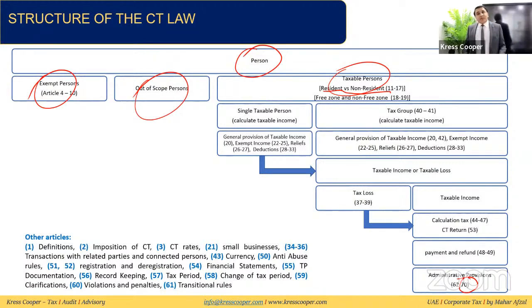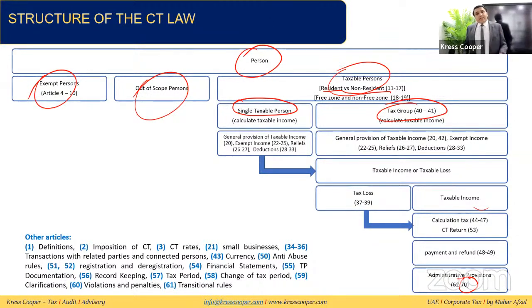It can be in the free zone, it can be out of the free zone, it can be a qualifying free zone person, or a non-qualifying free zone person. So we might implement this corporate tax on a single taxable person, or we might implement it on a tax group. Articles 40 and 41 cover the tax group.